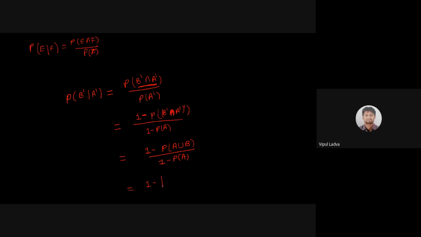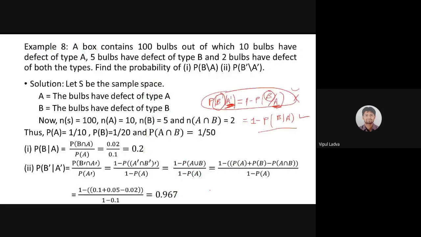Now, 1 minus P of A union B, and we have the formula P of A plus P of B minus P of A intersection B, divided by the same 1 minus P of A. That's what I did. Observe. Yes or no? Are we good? Yes, sir. Clear.